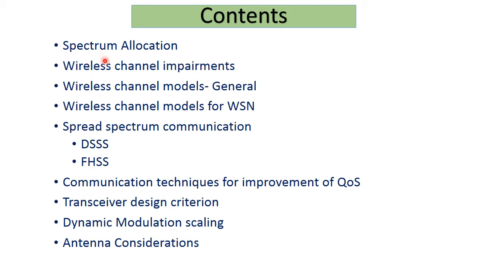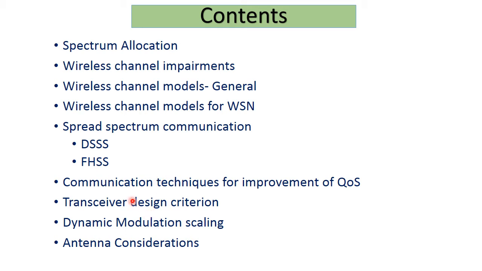Because of the wireless channel, impairment happens, and the signal is very badly distorted and attenuated, which causes errors. So if we want a reliable communication with limited bit error rate, then which techniques can be used to improve the performance of a channel? So, quality of service improvement using the communication techniques.